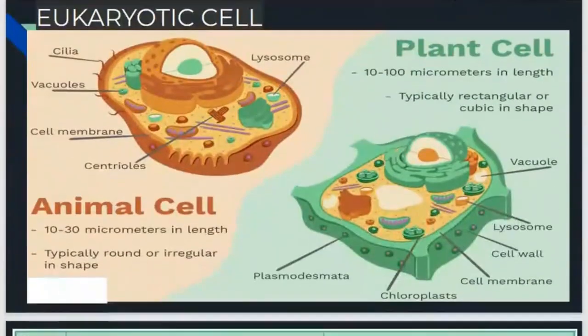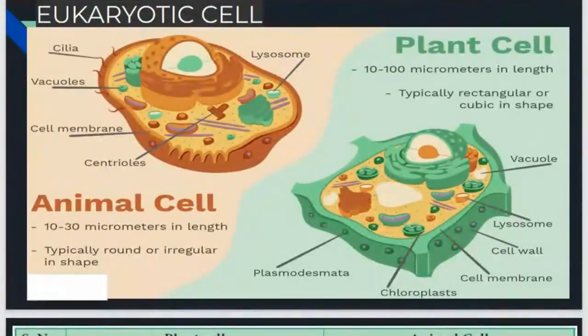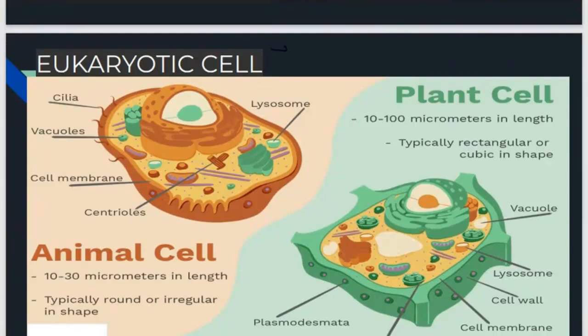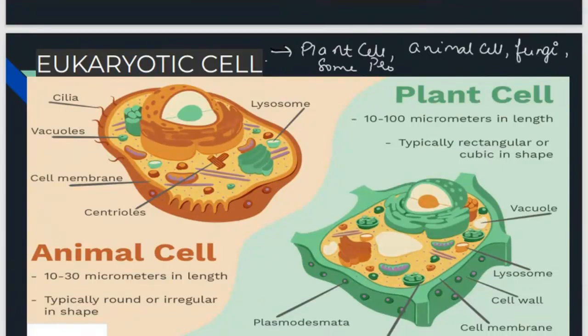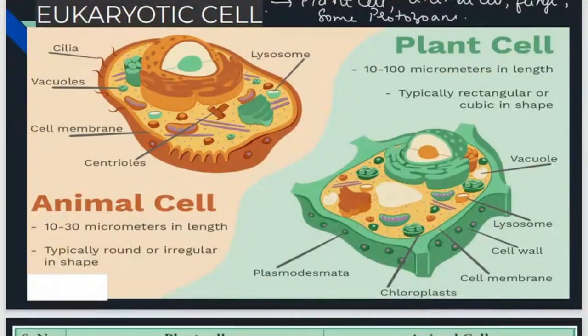So now we come to the eukaryotic cell. In eukaryotic cells we have different types of cells: plant cells, animal cells, fungi, and some protozoans, not all, but some protozoans that are eukaryotic. So when we talk about animal or plant cells, from the diagram you can make some differences.